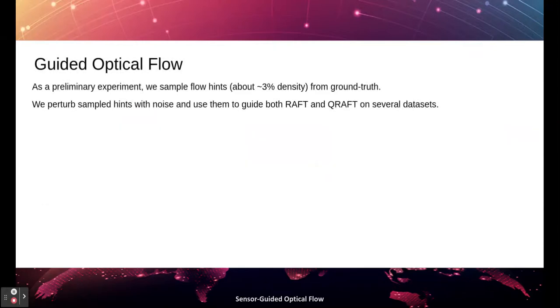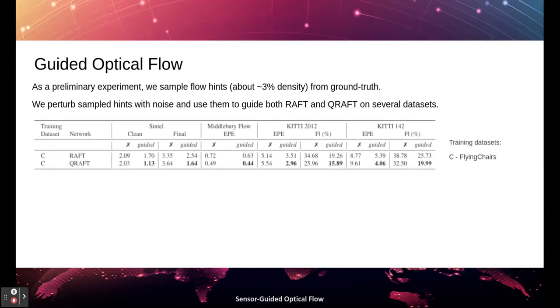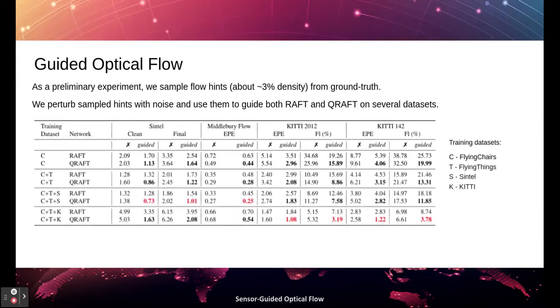In early experiments, we source hints by applying random noise on values sampled from the ground truth. We train both RAFT and QRAFT with and without guidance on a variety of datasets and evaluate on Sintel, Middlebury, and KITTI. When training on a simple dataset such as FlyingChairs, guided flow always improves the performance of both RAFT and QRAFT. When training on more challenging datasets such as FlyingThings, Sintel, or KITTI, the guidance is often harmful for RAFT, while it always allows QRAFT to sensibly improve its accuracy.